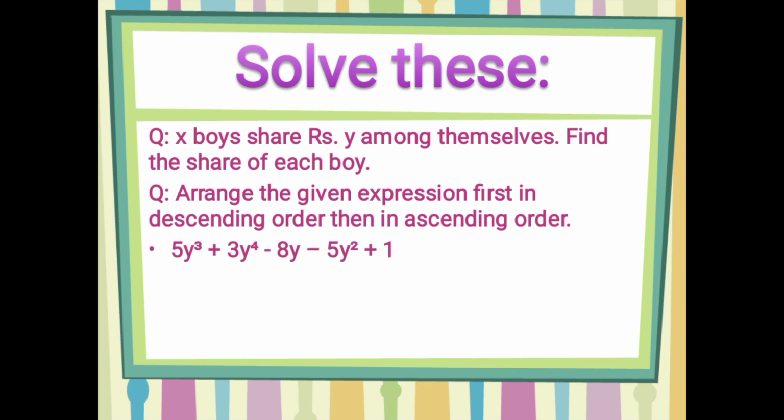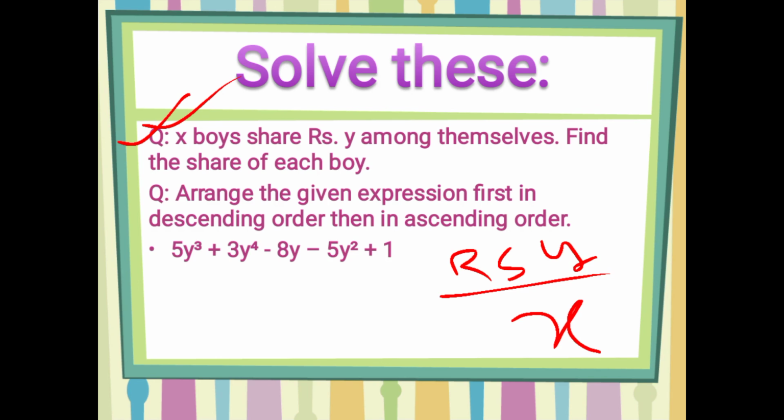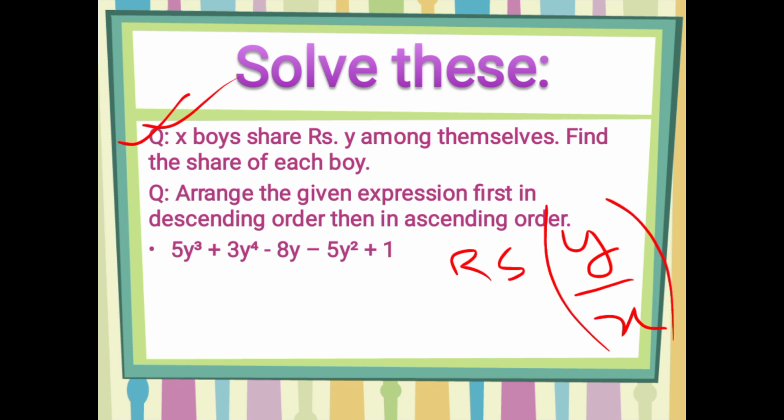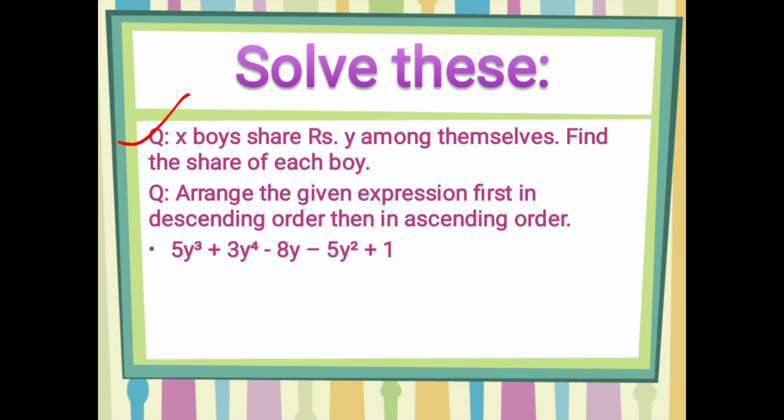Okay, so the correct answer for this question is rupees Y upon X. You will simply write rupees Y upon X inside the bracket. Why are we taking Y as a numerator? Because Y is my amount. So that's why I'm going to take Y as a numerator. Now move on to the next one. Now solve this one, students.